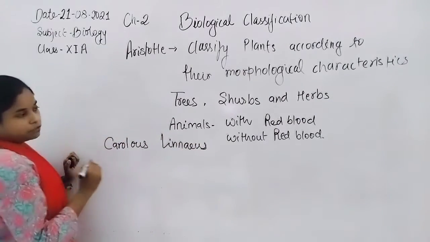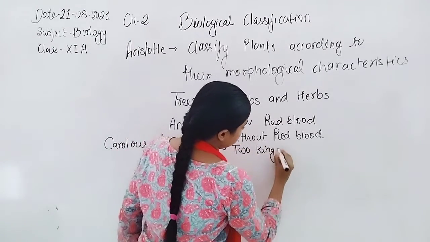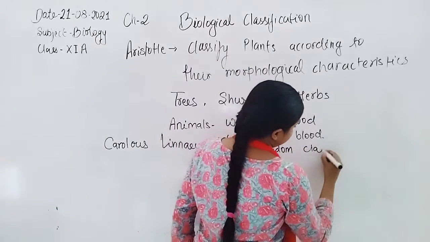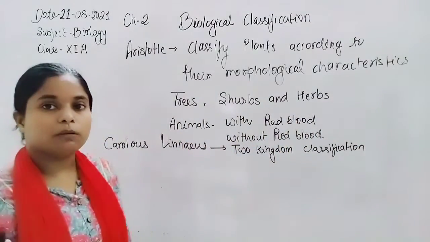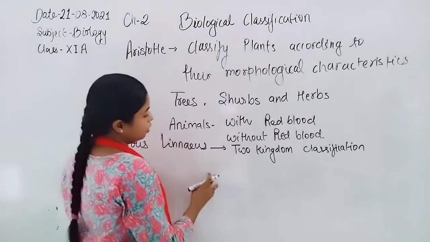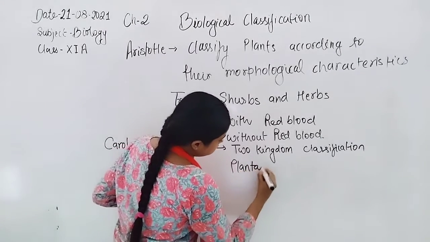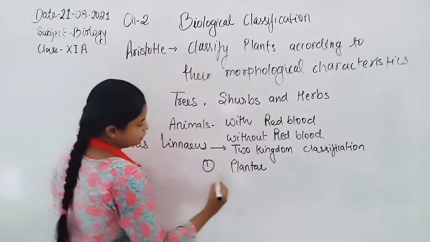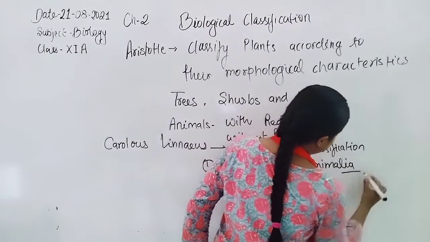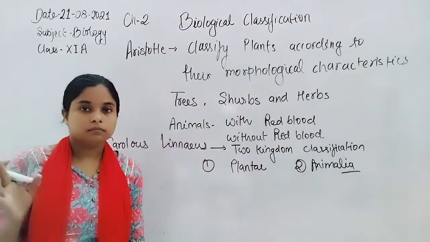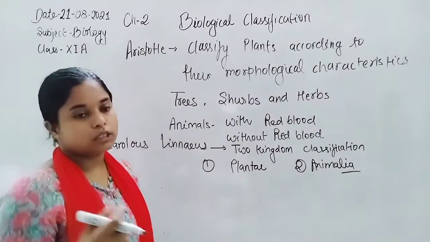The two kingdom system was given by Carolus Linnaeus, the first kingdom Plantae, and the second kingdom Animalia.